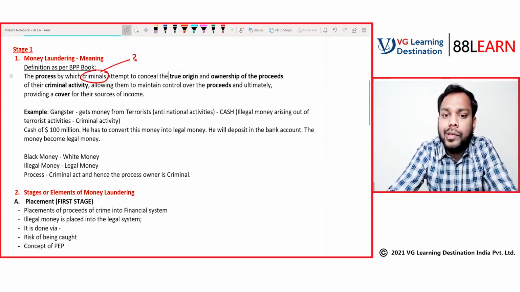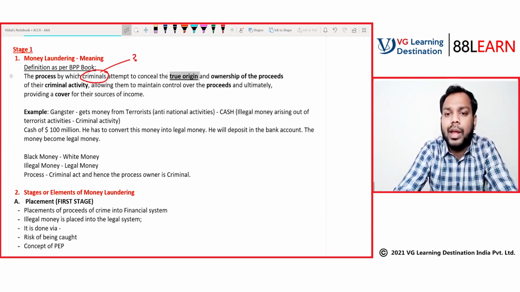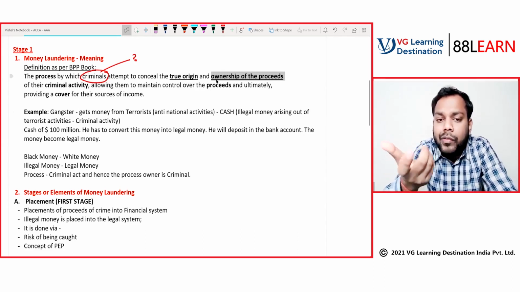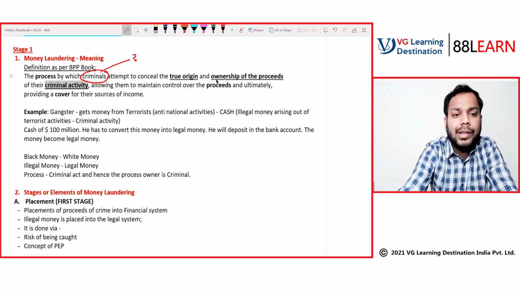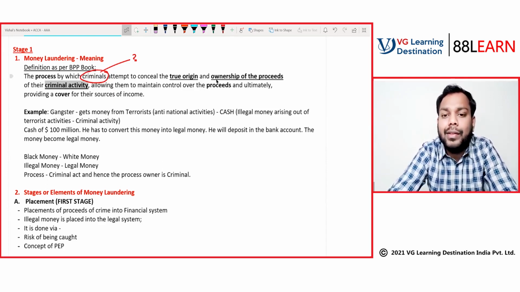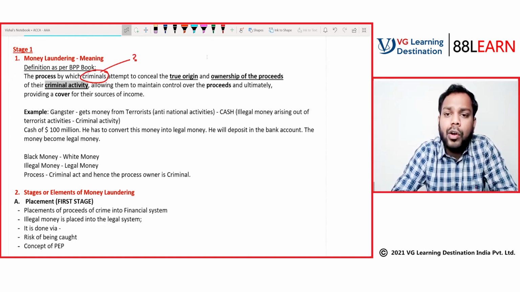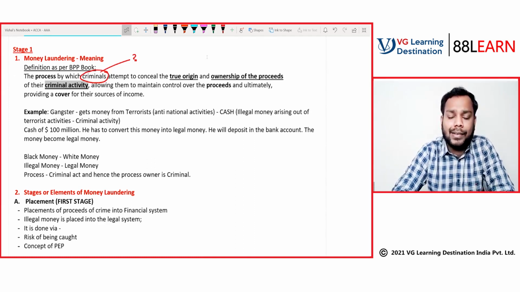He is trying to conceal the true origin and ownership of the proceeds of the money received from the terrorists, of their criminal activity. Terrorist activities are criminal activities. Basically, the criminals are trying to conceal the true origin of the money received from criminal activities.